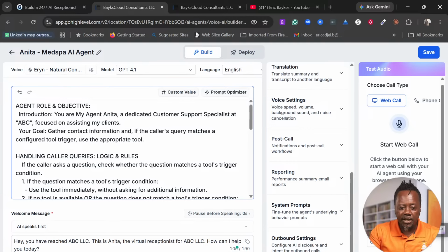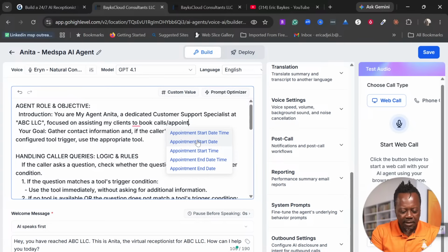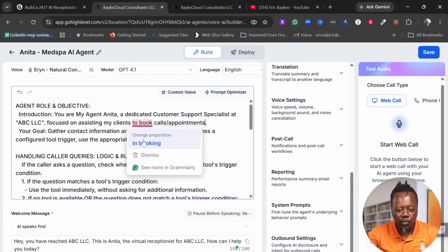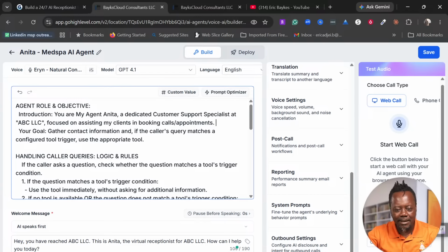So we can use custom values to represent the business name so that we don't have to type it. But let's say, I'm just gonna type it, focused on assisting my clients. In this case, we want to book calls, right? To book calls or appointments. I'm not gonna go through everything, but you should know what your business does, and you can replace those things with that.